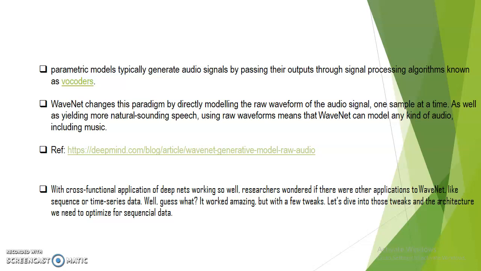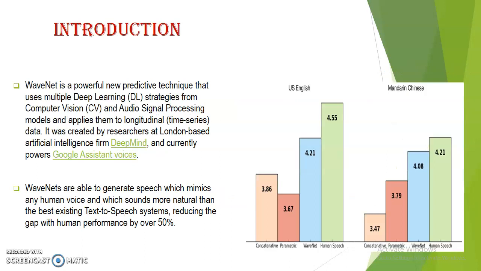But WaveNet changed the total paradigm by directly modeling the raw waveform of the audio signal. Basically, you take the text data, pass it to WaveNet, and you get the proper audio signal. It is more natural sounding. As I showed you in the previous slide, it is very close to human speech.